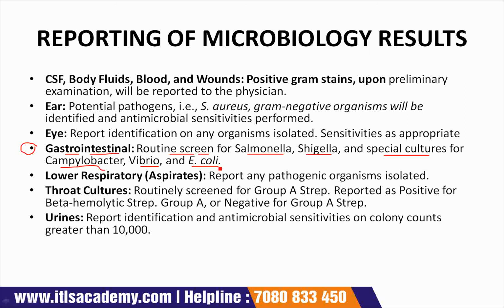The lab will report Pseudomonas and Staphylococcus aureus. The lab Proteus will be reported on the pediatric patients. Negative cultures will be reported as no enteric pathogens isolated.